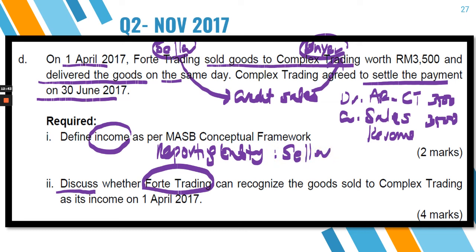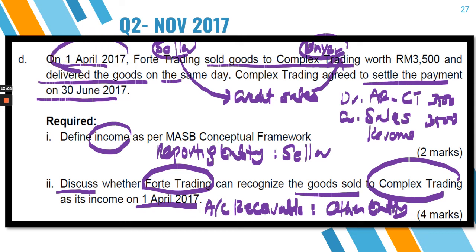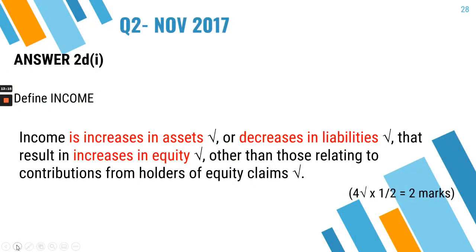Complex Trading is what you regard as the other entity, and this is your accounts receivable. Can you recognize that as an income on 1st of April 2017? Meaning that on the day you deliver the goods, can you recognize that as an income?